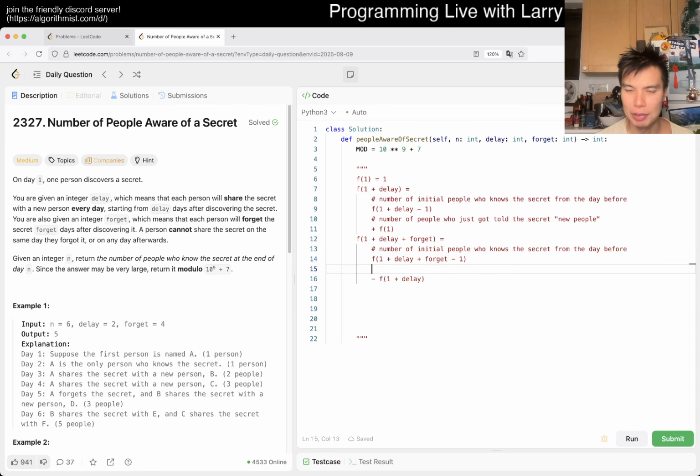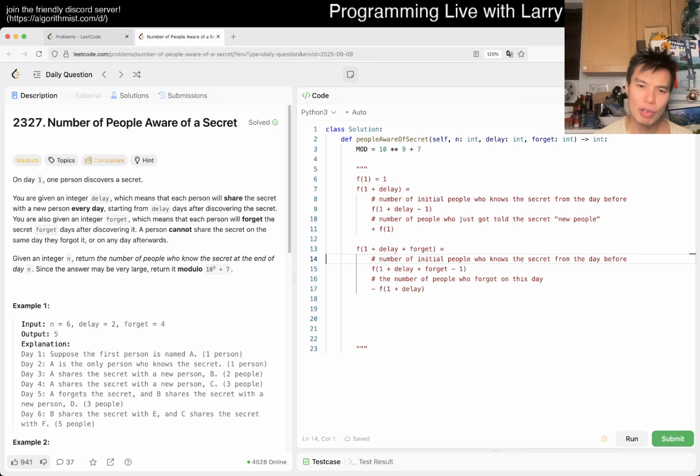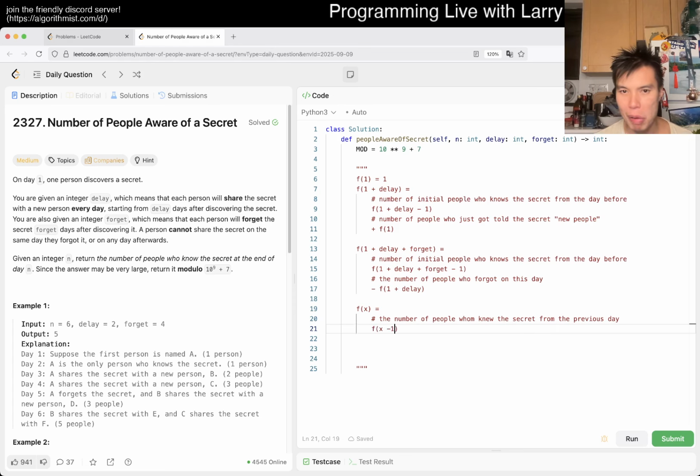And this is the number of people who forgot on this day. And so those are like two ideas. And of course, now we can maybe combine them because they're not everything, right? So now f of x is just equal to the number of people who knew this secret from the previous day. So f of x minus 1.